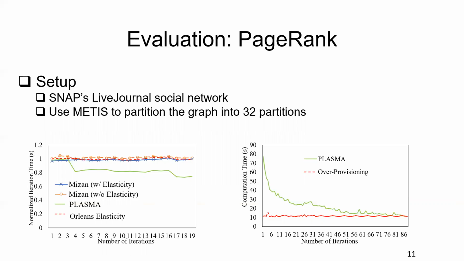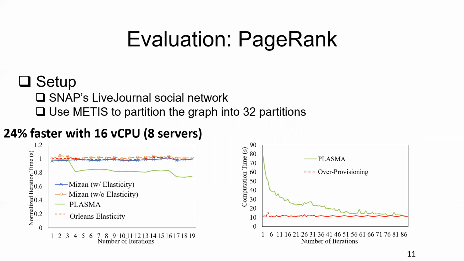So clearly, this figure shows that Plasma has improved the performance by 24% with the same number of CPUs. Next, we want to show that with Plasma, you can achieve similar performance with much fewer resources. So in the comparison setup, we just place the 32 partitions on 6 servers.